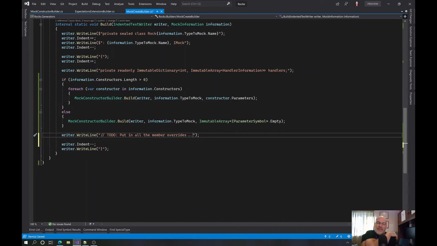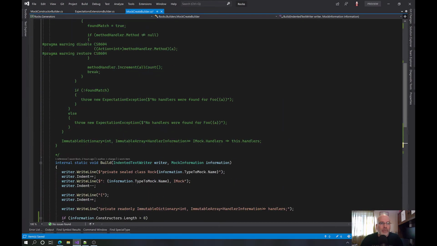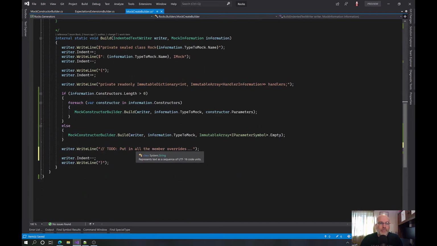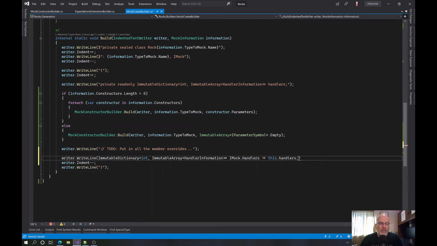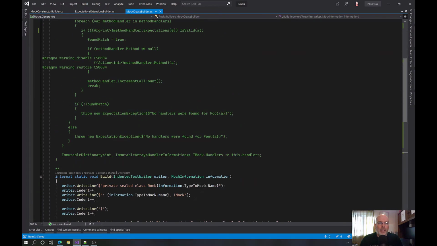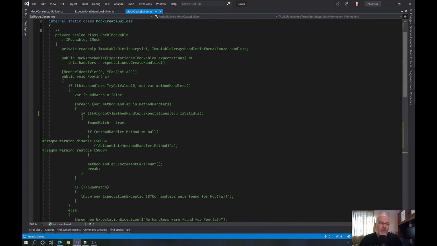So the code's not going to compile right now because you need to have at least one. You didn't get to this point unless you did. That's not good. But we can also put in this line of code, because we're going to need this: writer.writeLine. Okay, because that implements IMock. And at some point, when we add events, we're going to need an IMock with events, because if we actually have events to mock, then we would get to that point.